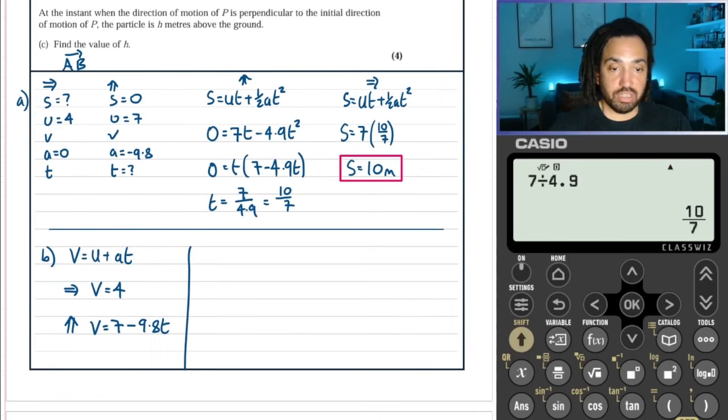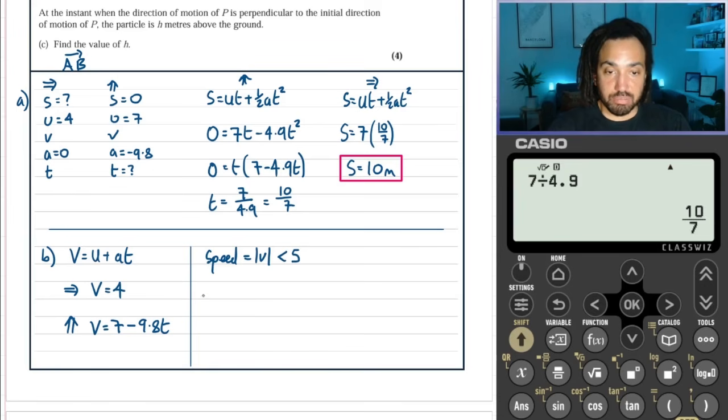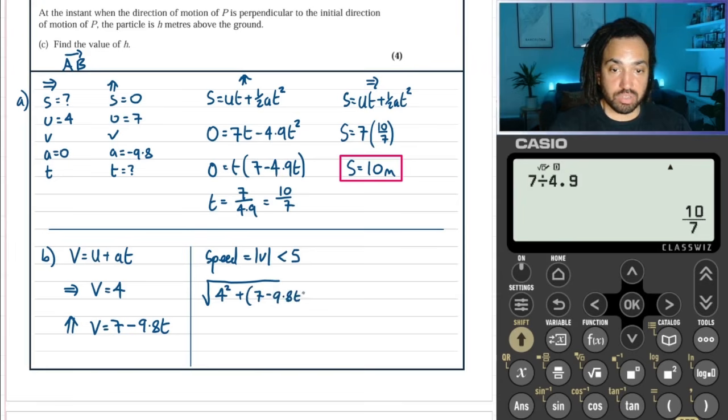And then moving over, it's talking not about velocity though, it's talking about speed. So it wants the speed to be less than. And we know, of course, that the speed is the magnitude of the velocity. And we want that to be less than 5. And how do we work out the magnitude? We take the square root of the components, which is the horizontal component of velocity squared plus the vertical component of the velocity squared, and that needs to be less than 5.